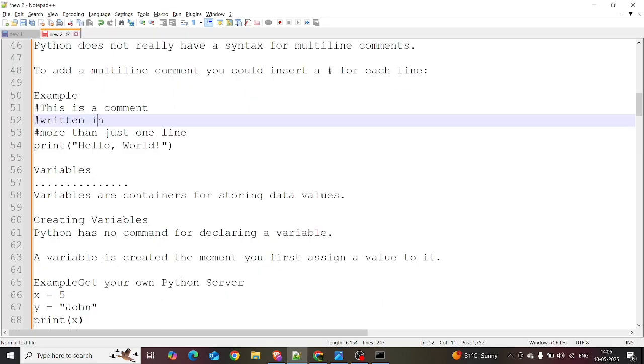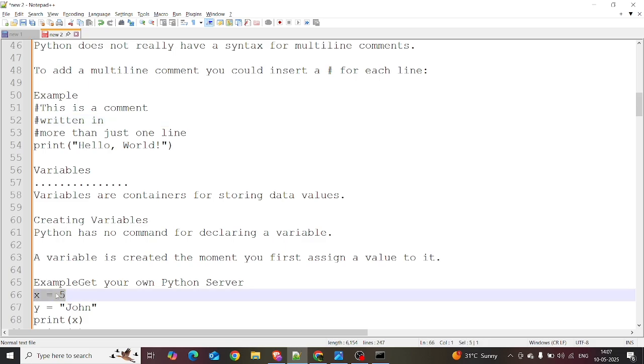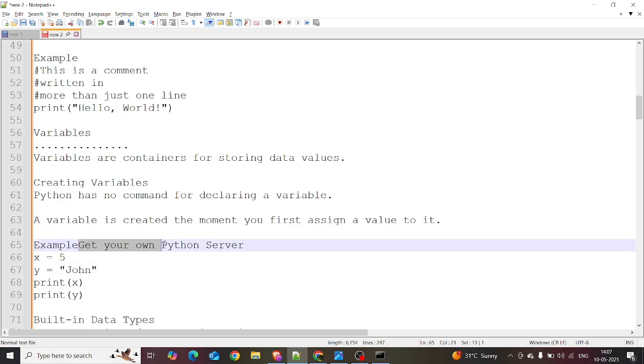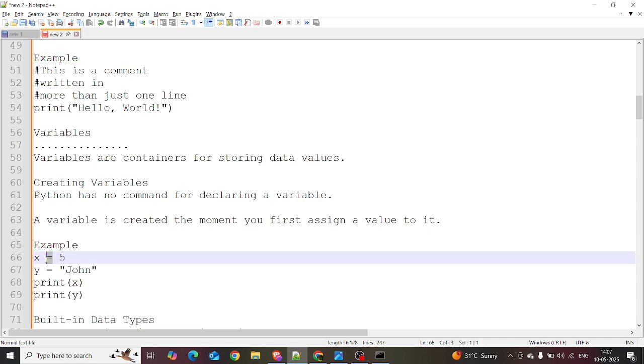And how to create variables? We have just created variables. A variable is created the moment you first assign a value to it. If you create a variable, the value is assigned to it, like with the equality operator.